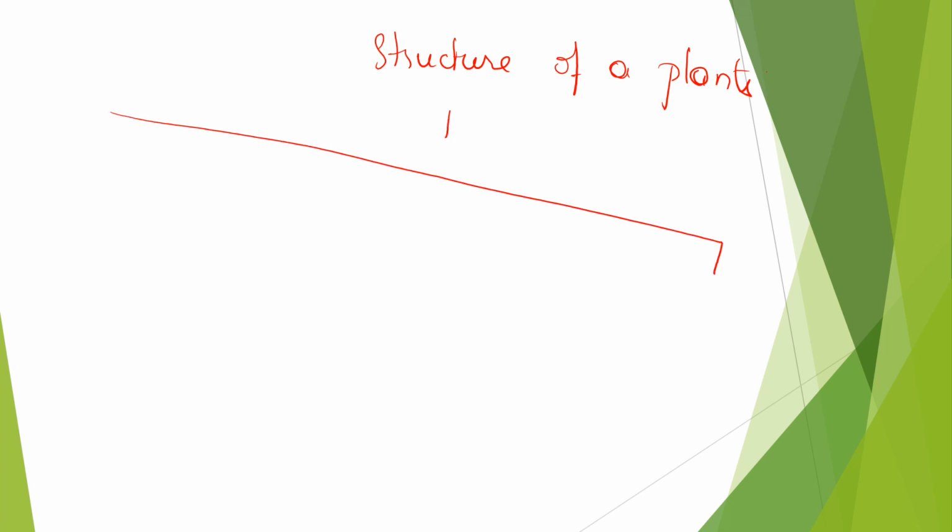Structure of a plant, I think most of the kids know about this, right? A plant is basically divided into what? Say it loud, even though I can't hear you, I will know that, right? It's root system and shoot system.